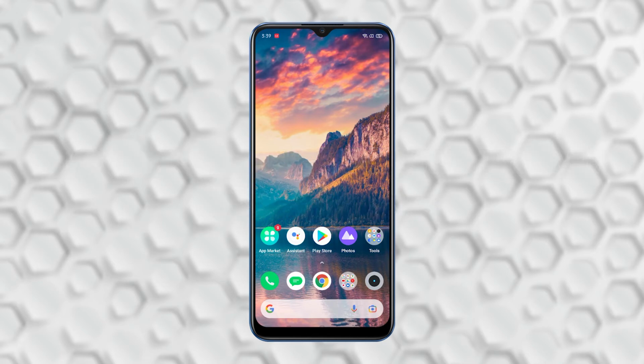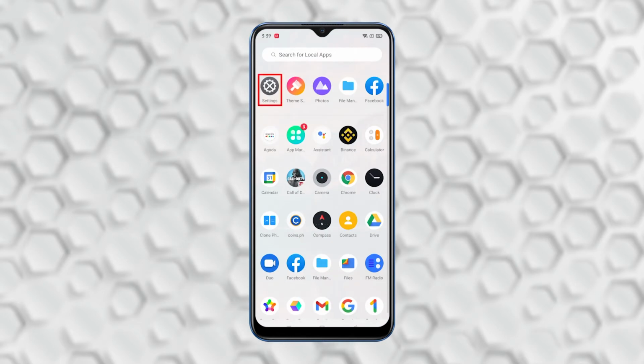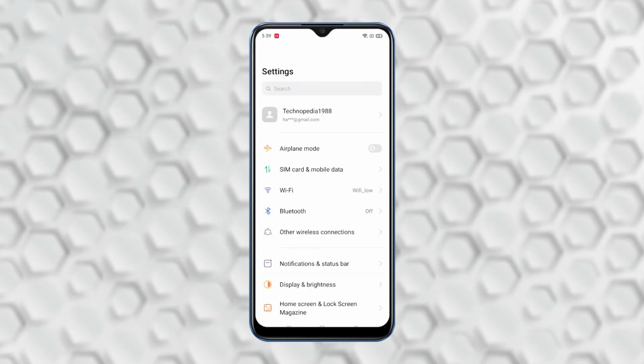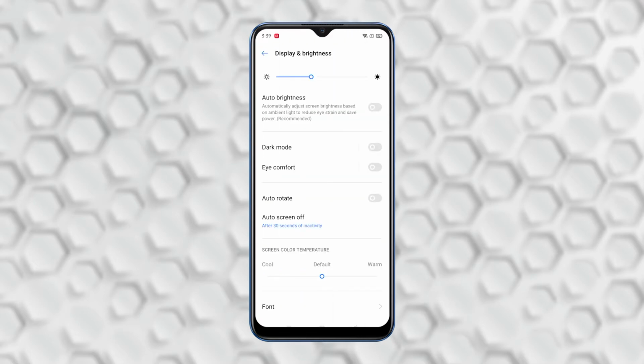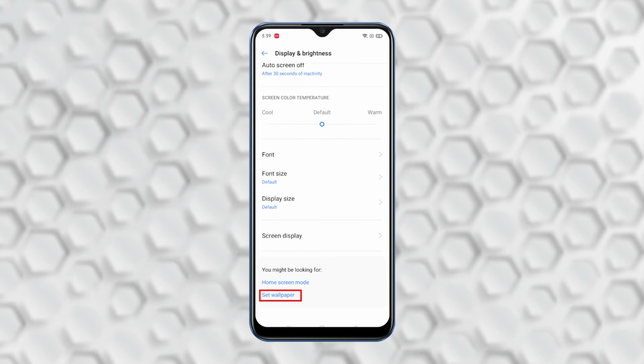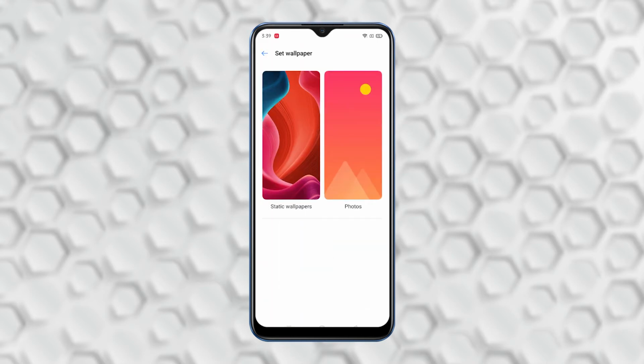From the home screen, open the app drawer. Look for settings and tap on it. Tap display and brightness. While inside display and brightness, scroll down and tap Set Wallpaper. Now, you see static wallpapers and photos.